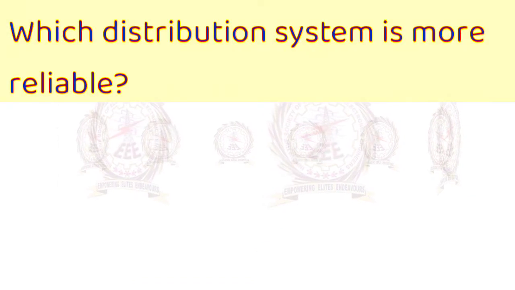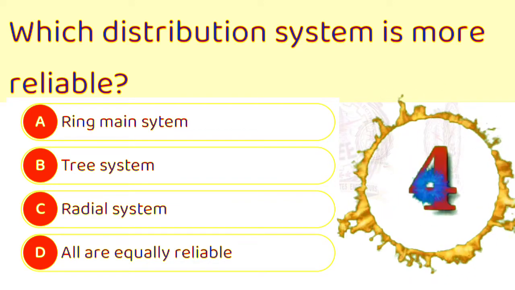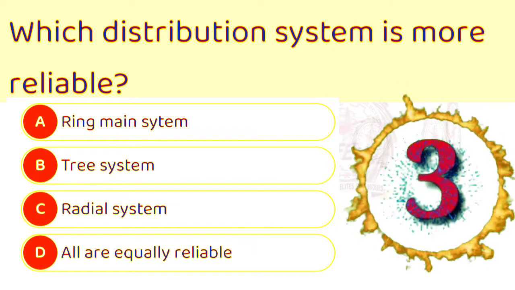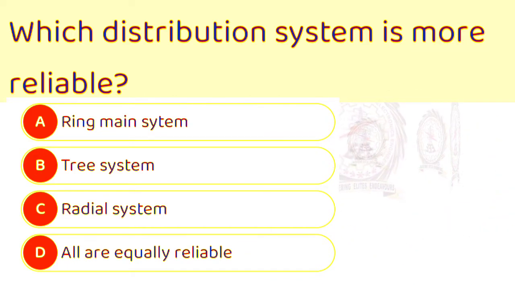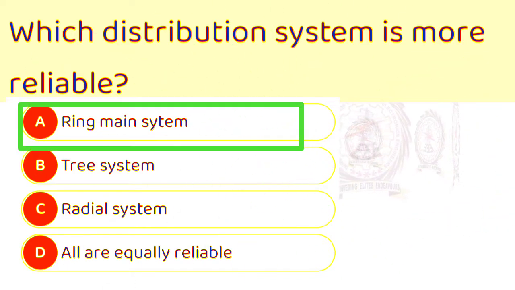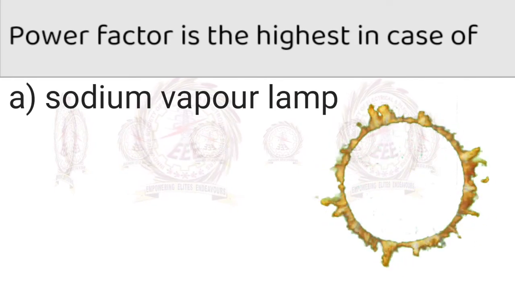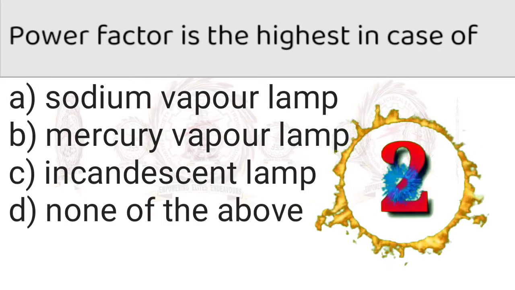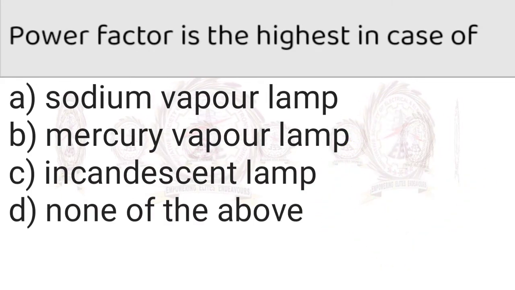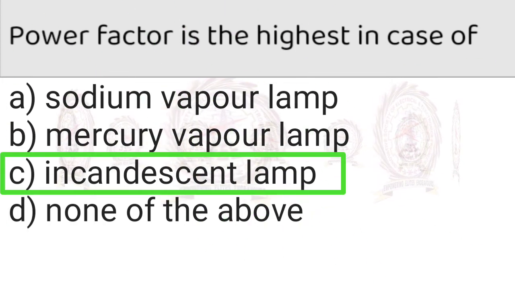So next one is, which distribution system is more reliable? A. Ring main system, B. Tree system, C. Radial system, D. All equally reliable. Here answer is A. Ring main system. Next one is, power factor is the highest in case of A. Sodium vapor lamp, B. Mercury vapor lamp, C. Incandescent lamp, D. None of the above. Here answer is C. Incandescent lamp.